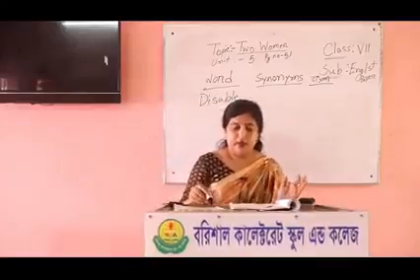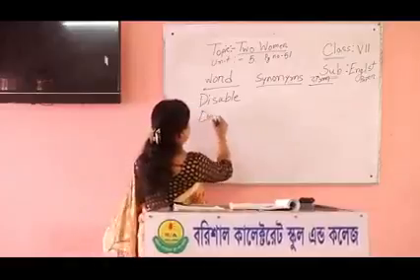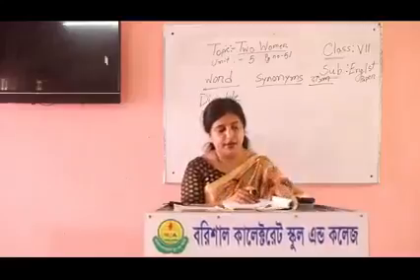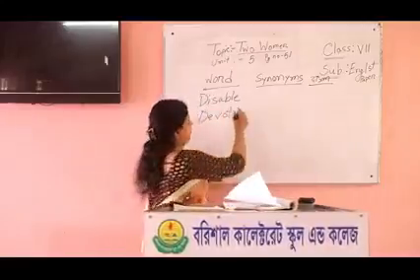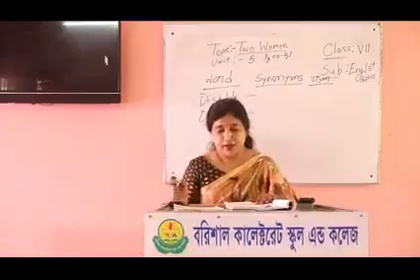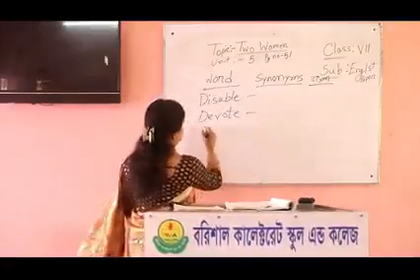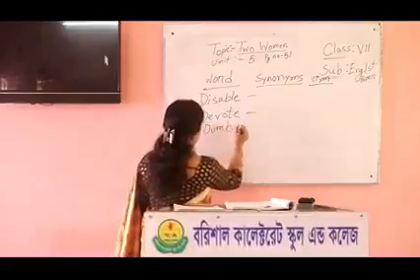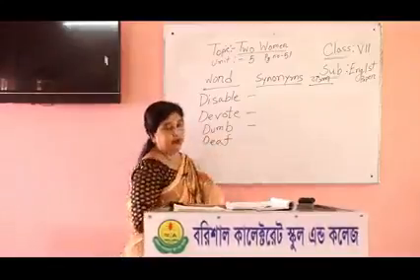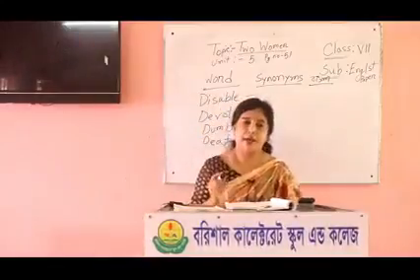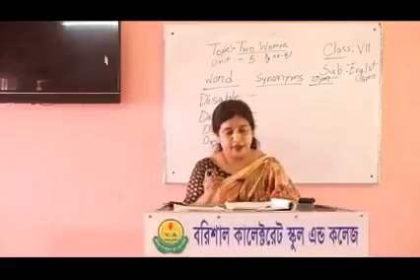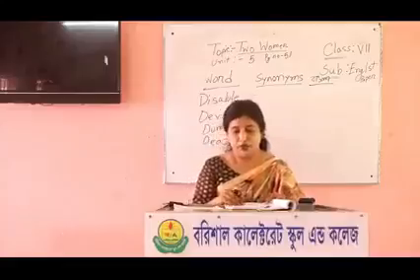Here is another word, devote, D-E-V-O-T-E. In this chapter, I am giving the meaning of the difficult words, their synonyms, and the Bangla meaning also. Another is D-U-M-B, dumb. D-E-A-F, deaf. Helen was blind, dumb and deaf. I will tell you the meaning and the easy meaning of these words.